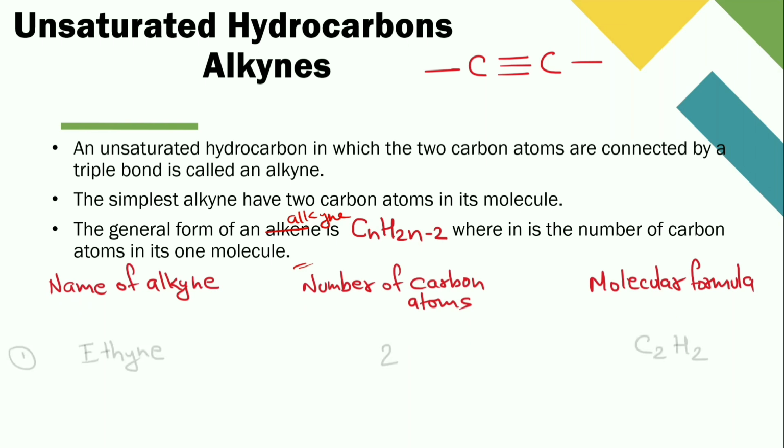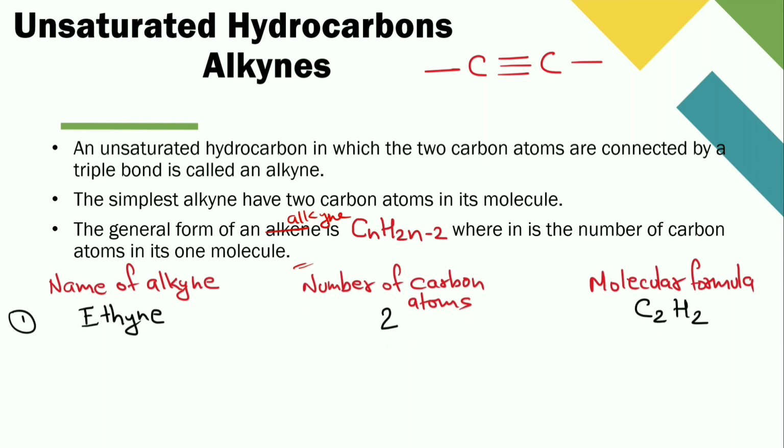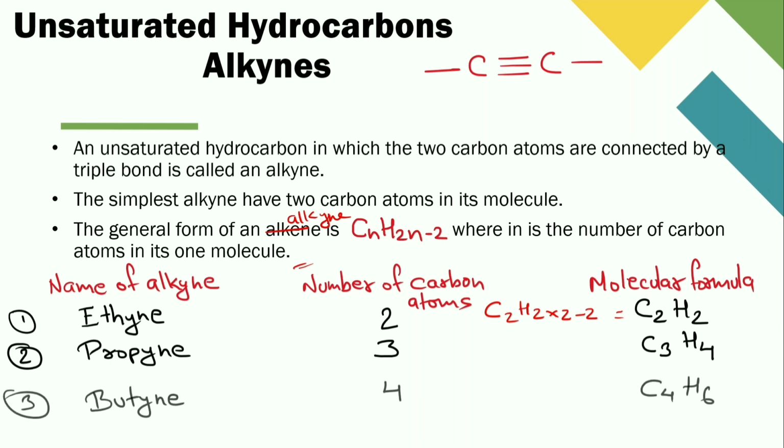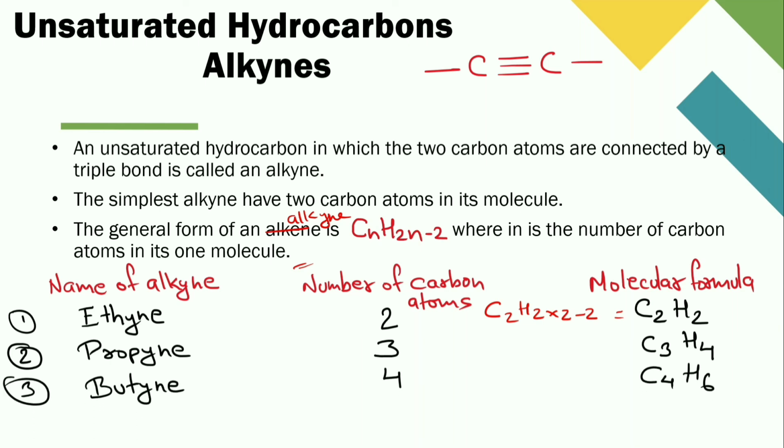Here are a few examples. Ethyne has 2 carbon atoms and the formula is C2H2. Like this, C2, H2 into 2 minus 2, that is C2H2. Propyne has 3 carbon atoms, C3H4. Butyne has 4 carbon atoms, C4H6. And the common name of ethyne is acetylene.